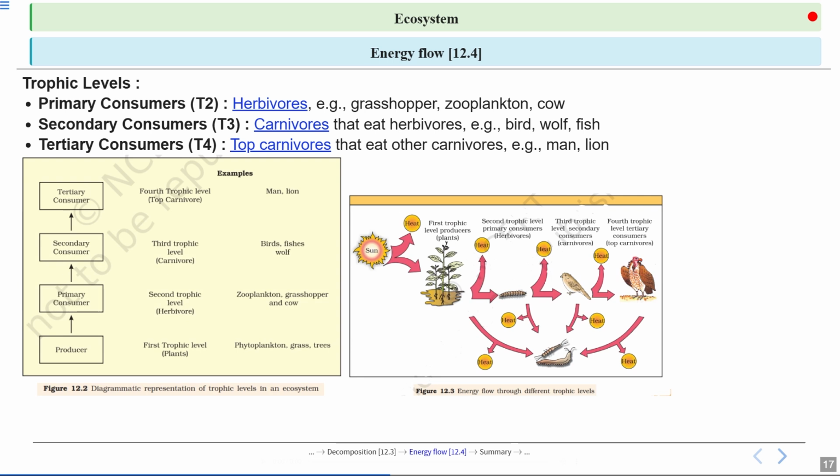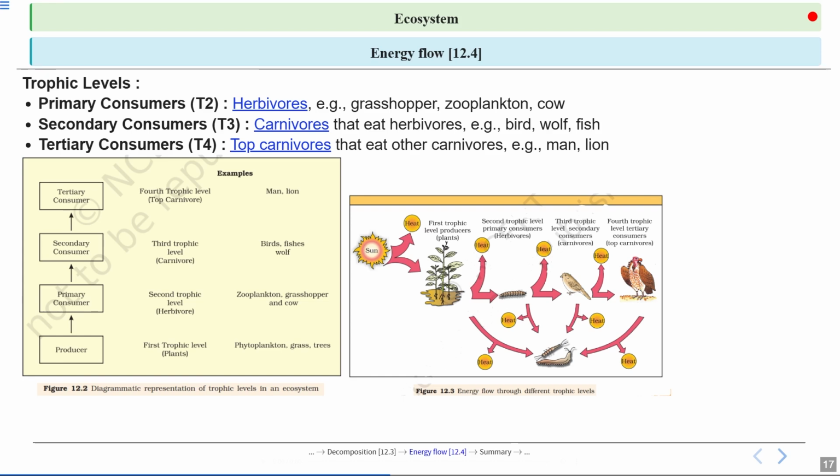Here in this image, you can see the trophic levels at different stages. Okay? Clear? So here you can see the first trophic level is occupied by the producers. Examples of the producers are plants, phytoplankton, grasses, and trees. These producers are generating all the biomass and all the energy on which all of the organisms, whether they are herbivores or carnivores, depend.